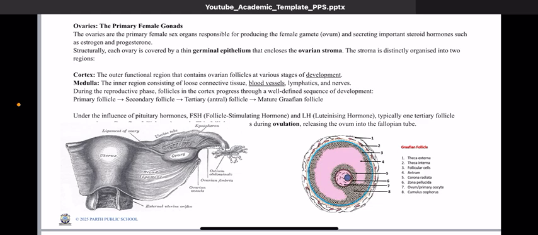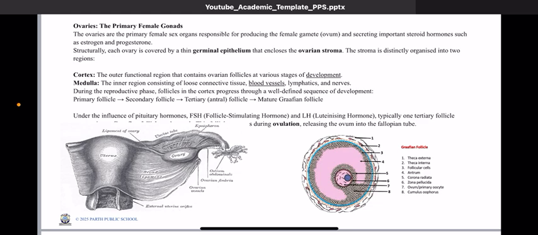So this may really intrigue you, surprise you, because many people are not aware. They think that every month only a single egg is getting matured, so therefore there is only a single follicle. So no, this is not correct. Multiple follicles initially start, but during the entire process, the ovary chooses only a single follicle.